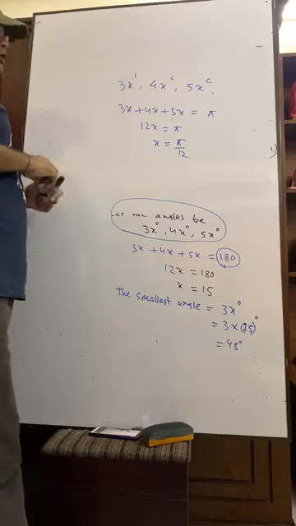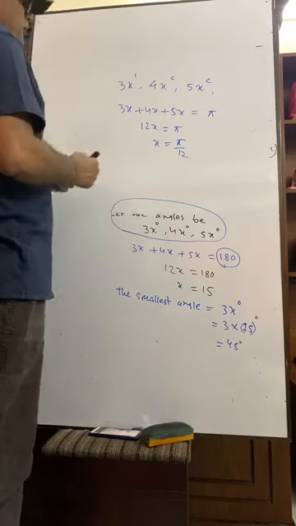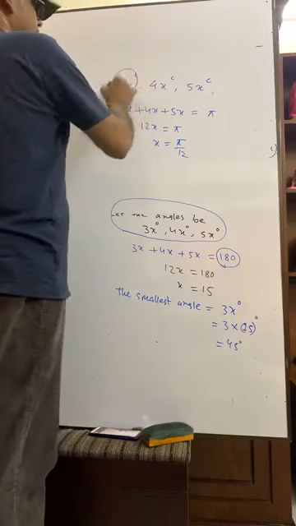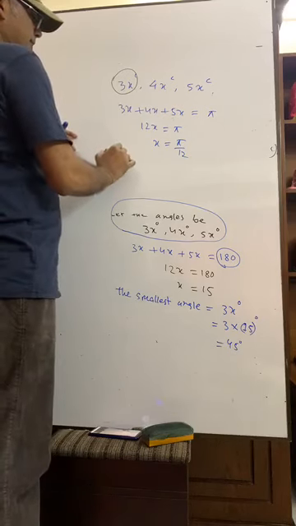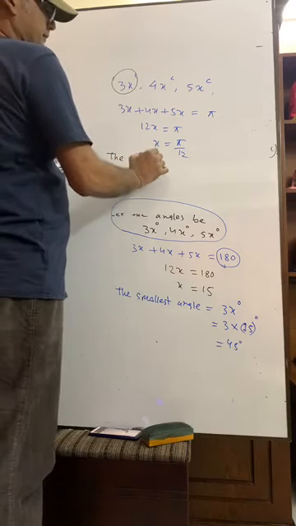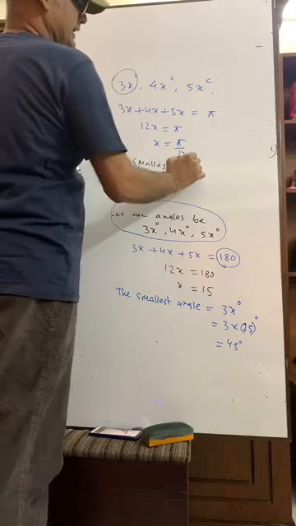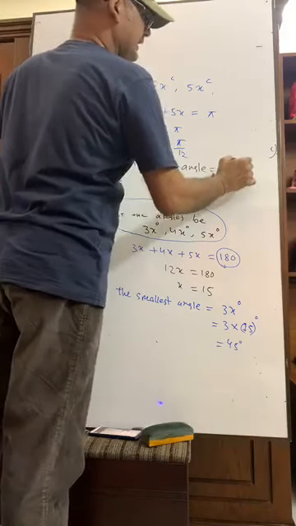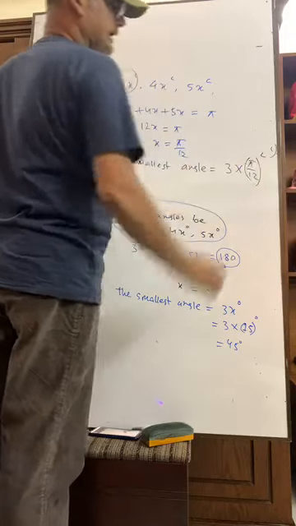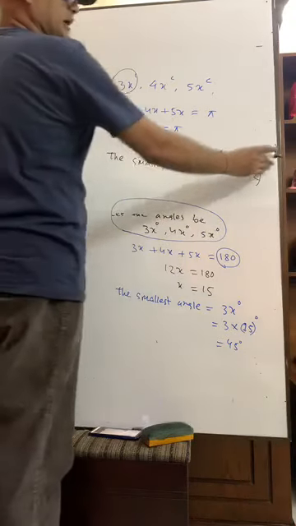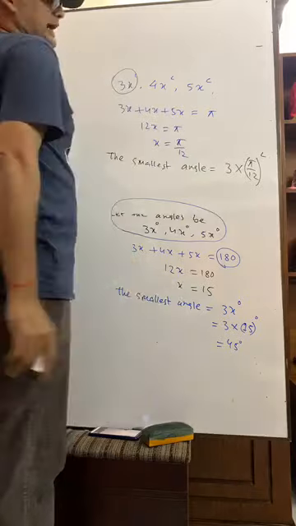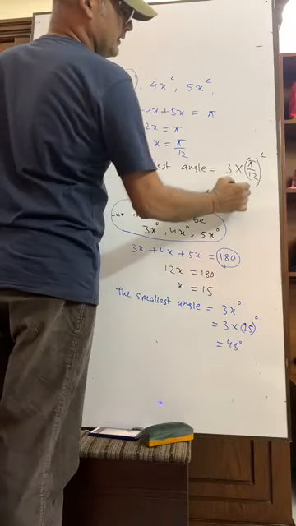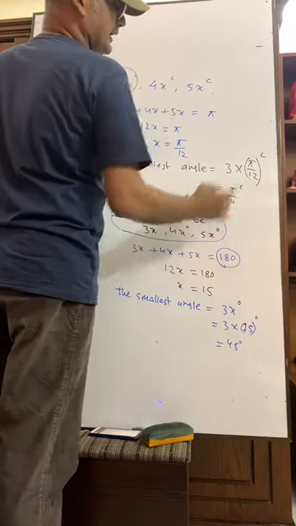Now, if you are told to determine, suppose, the smallest angle, then the smallest angle is equal to 3x radian. What is the value of x? Pi by 12 radian. That means pi by 4 radian. That is the answer.